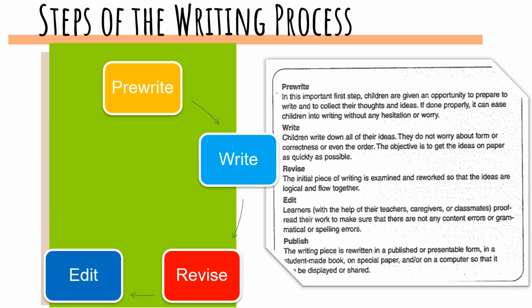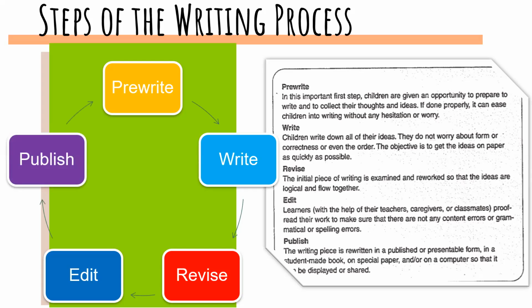They edit the text again, right? This could be the second writing. Here it says in the theory that learners, with the help of their teachers, caregivers, or classmates, proofread their work to make sure that there are not any content errors or grammatical or spelling errors. Right? It's just to write the ideas again, maybe on a new piece of paper. Here, they already have this revising stage before, so they know what they can correct, right?